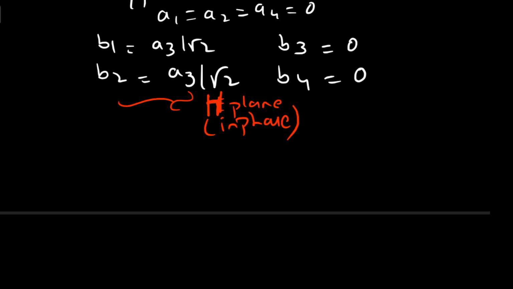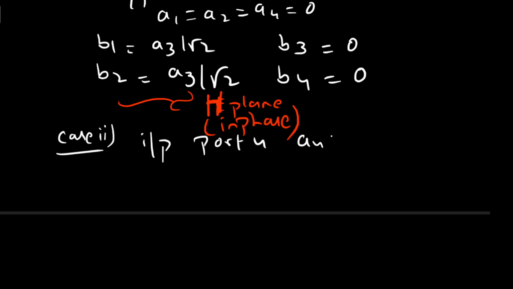Similarly, coming to case 2, the input is applied to port 4 and only port 4, so A4 is not equal to 0, and at the same time there is no input at port 1, 2 and 3. So A1 equals A2 equals A3 equals 0.